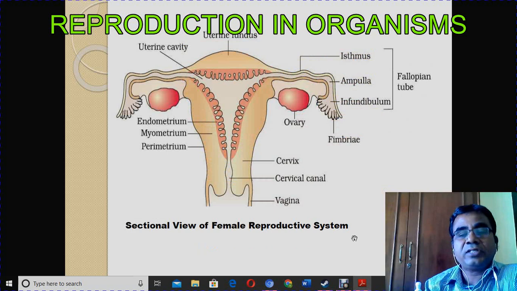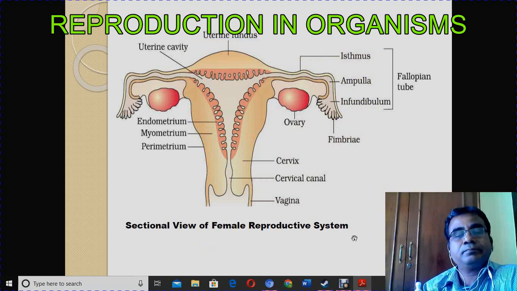This is the structure of the female reproductive system, which is showing the uterus. In this diagram, what are the different parts? A pair of ovaries is there. Look at the oval shaped ovary on both sides, and then this is the uterus.